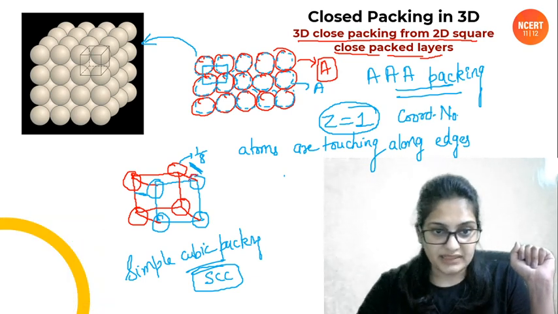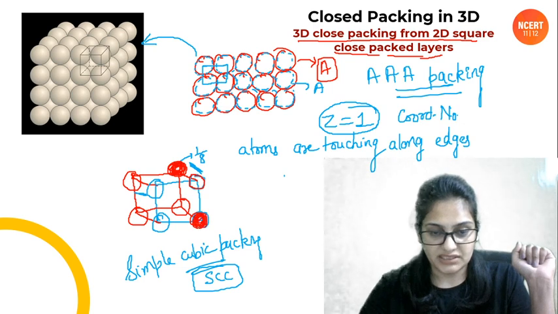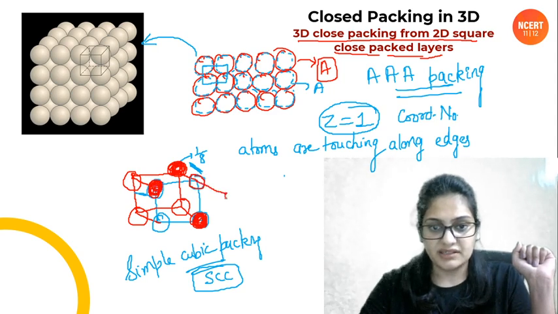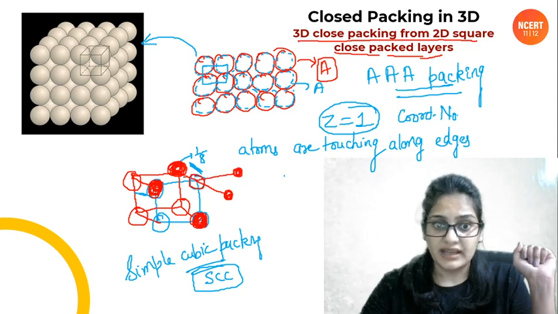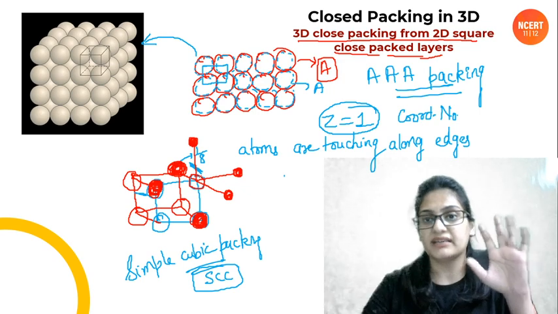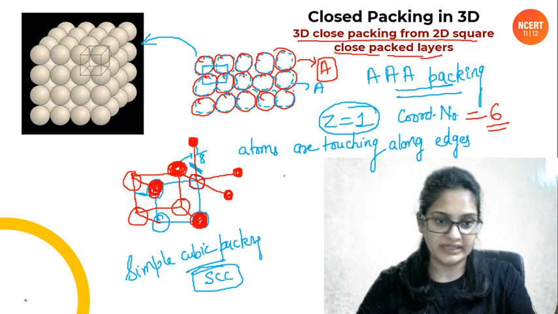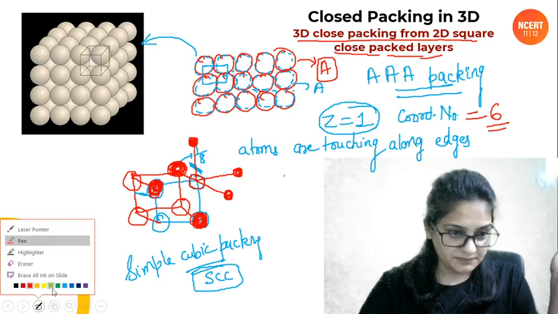So this atom, if you see this atom, is touching this atom that is behind it. It is touching this atom that is present below it, and this atom that is present on the left side of it. Similarly, one atom will be in front of it. Another atom will be to the right of it in the complete crystal, and one atom will be on top of it. So how many atoms will it touch? It is touching 6 atoms. So the coordination number of each atom will be 6. That's what we already did. Moving on, people.